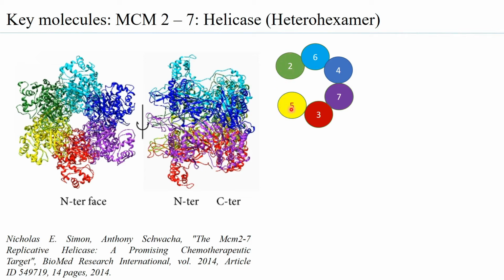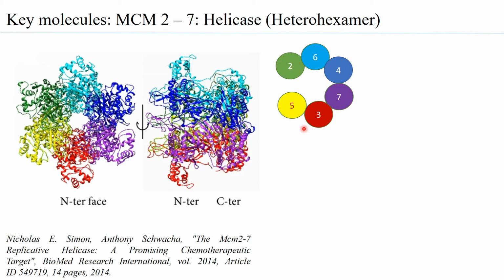When CDT1 binds to MCM6 and to the MCM2, because the CDT1 is associated with MCM6 and the MCM2, the 2 cannot dimerize with 5, MCM5, and therefore the helicase remains in the open conformation when it is bound to CDT1.